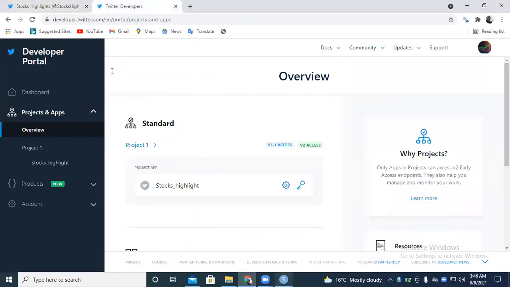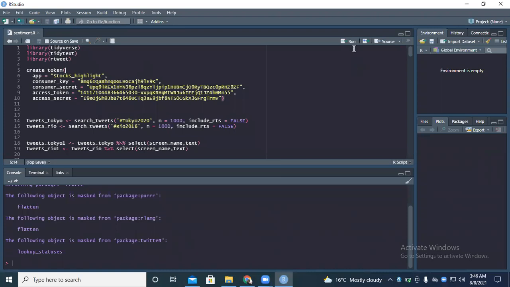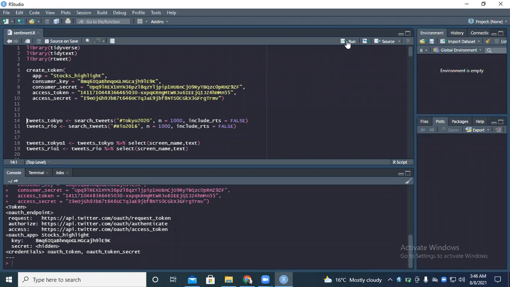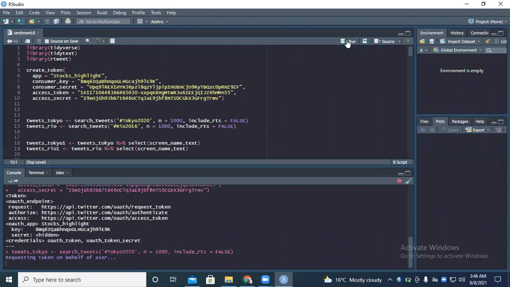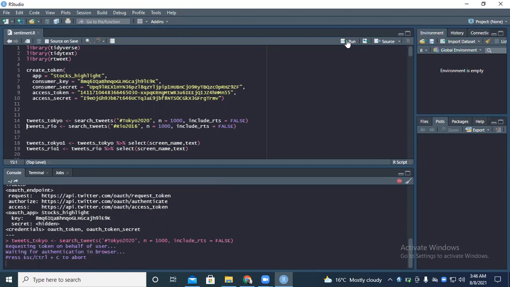So first of all, let me create a token that enables me to access the dataset. The authentication has been done. I'll start by searching tweets for Tokyo 2020. Then later on, I'll move to Rio 2016. So it is requesting a token on behalf of the user, which is me. I'll wait until it pops up on another window where I'll put in the password to my account.